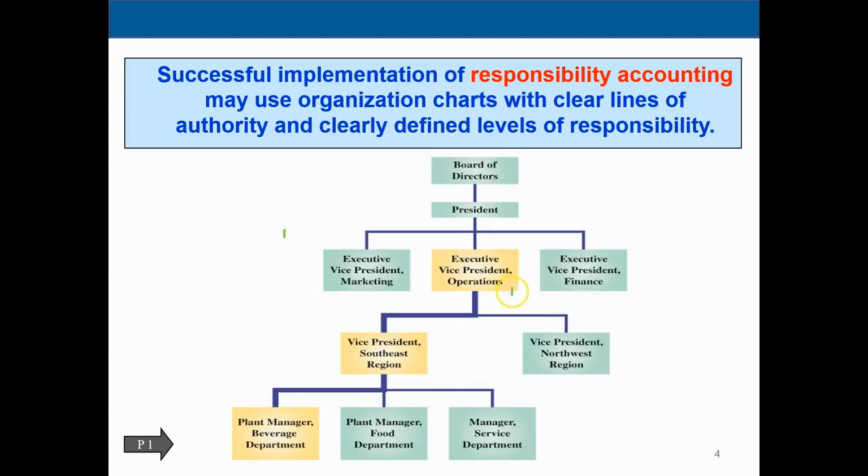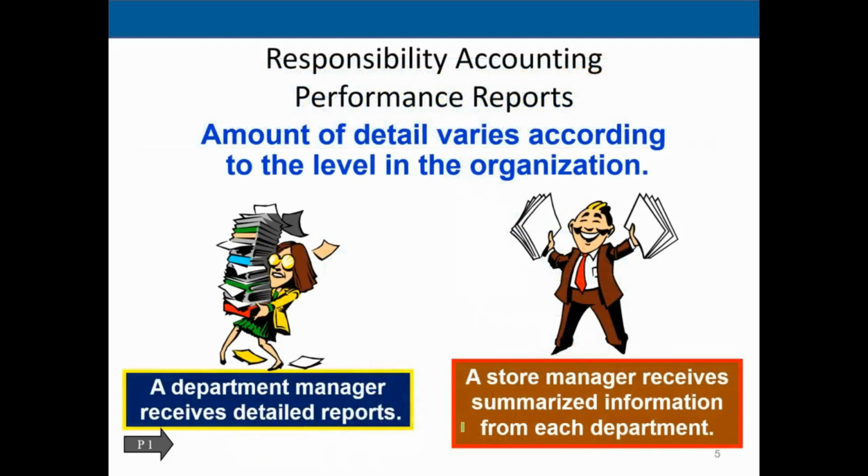Operations is broken out by region, in this case the Southwest region and the Northwest region. The Southwest region, which is where we're going to focus, is then broken down into the beverage department, the food department, and the service department. So the lines need to be clear in terms of who's in charge of what in all of these departments and how they're going to be held accountable.